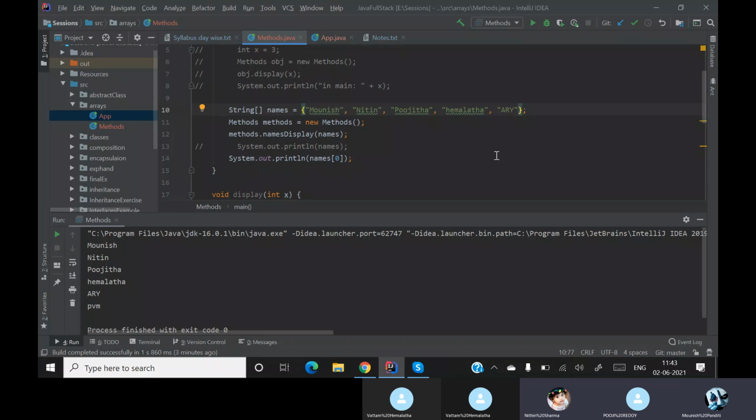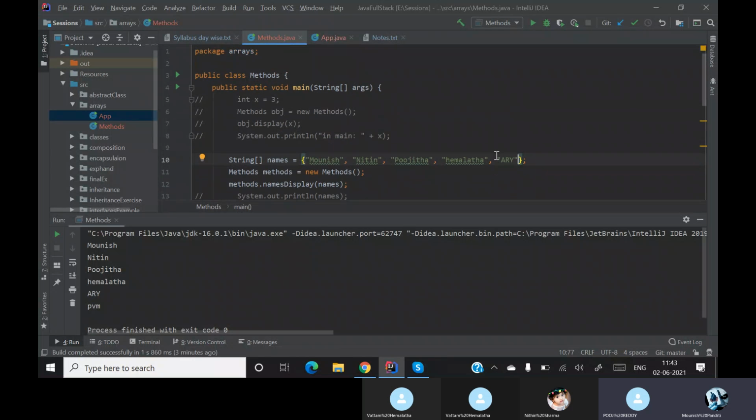Understood the arrays? Yes, sir. There are many different methods on arrays, many functionalities and many logics to be run, but for now just understand how to initialize it and how to run a for each loop. I am guessing the for each loop is new for you people.